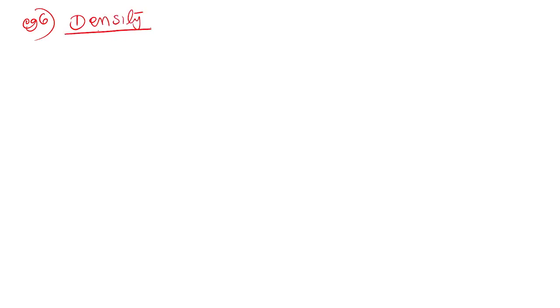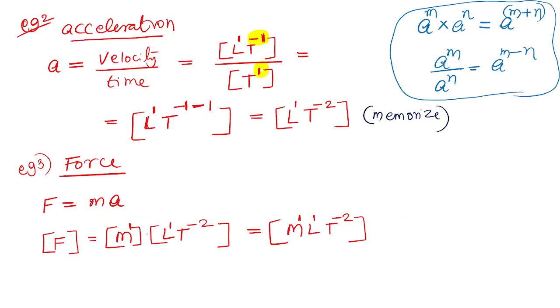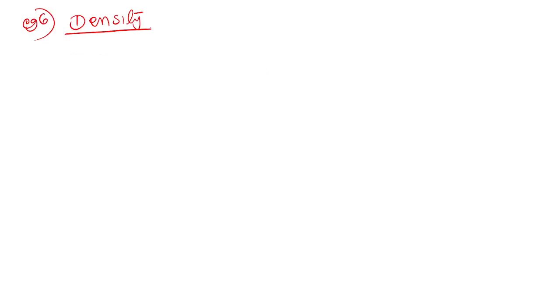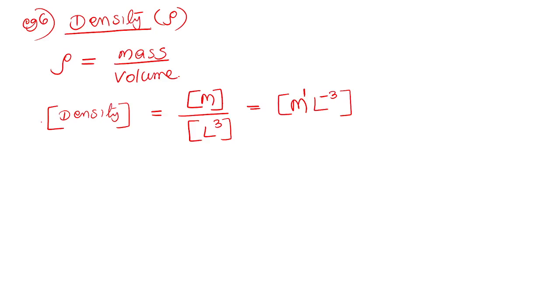All this, I'm not saying that you need not memorize all this, but velocity and acceleration you better memorize, okay? Density, the next is dimension of density. And the next, there are examples. Actually, these are there in the textbook question.